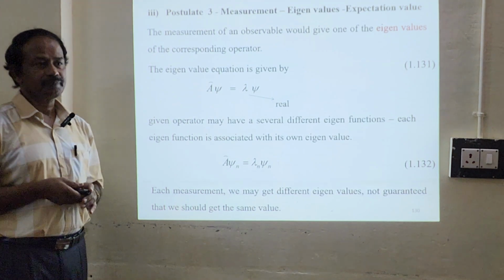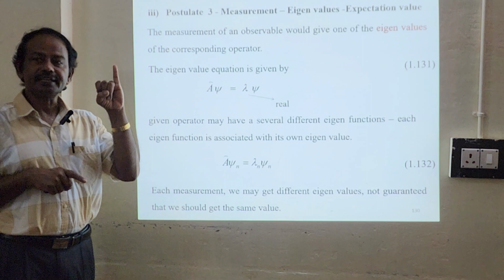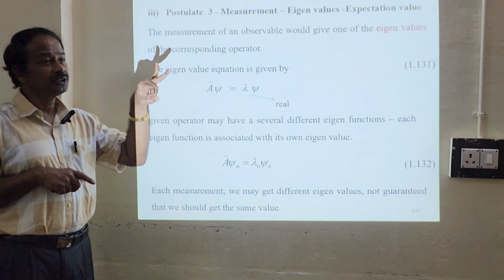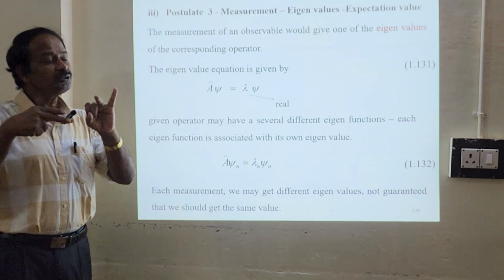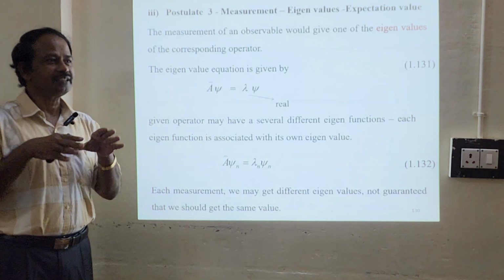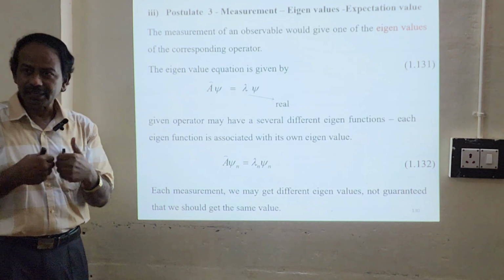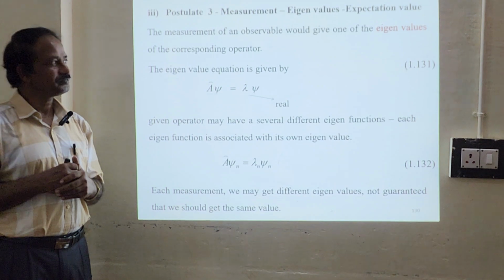Now postulate number 3. The first postulate we discussed was about the wave function, and in the second postulate we said observables are associated with operators. So what is the outcome of these two? The outcome will be the values which we are going to measure in the lab. These values are nothing but eigenvalues.